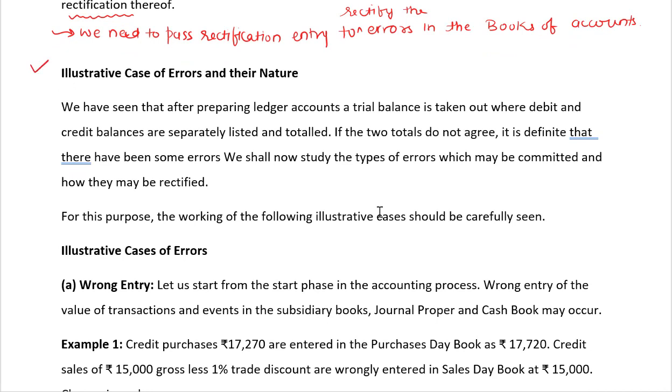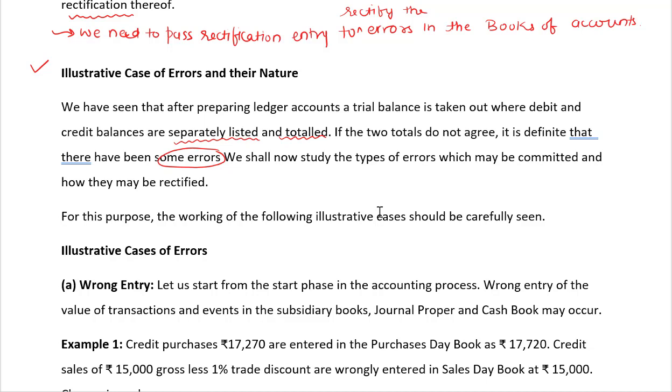Let's see the illustrative cases of errors and their nature. We have seen that after preparing ledger accounts, a trial balance is taken out where debit and credit balances are separately listed and totaled. If the two totals do not agree, it is definite that there is some error. If the total is not agreeing, this means there are some errors.